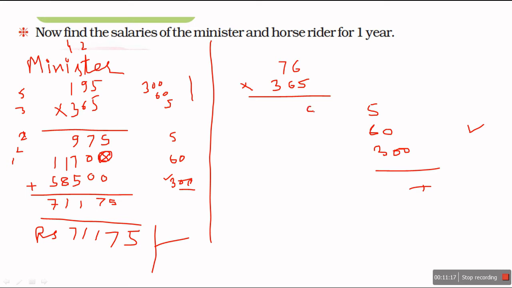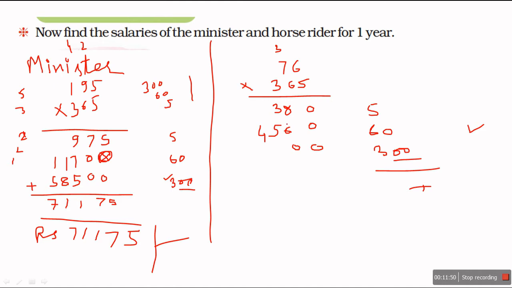5 6s are 30, carry over 3, 5 7s are 35 and 3, 38. Now 60, so I will put 0 itself. 6 6s are 36, carry over 3, 6 7s are 42 and 3, 45. 300, so I will put 2 zeros itself.